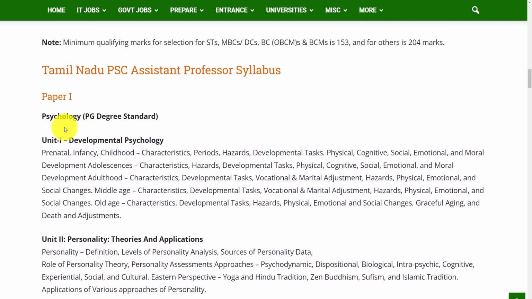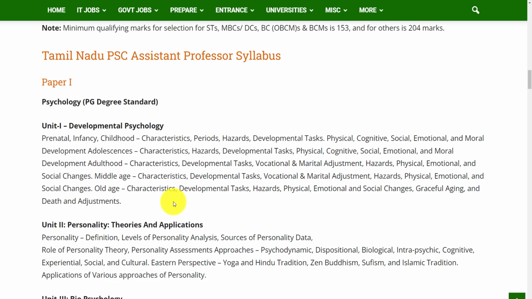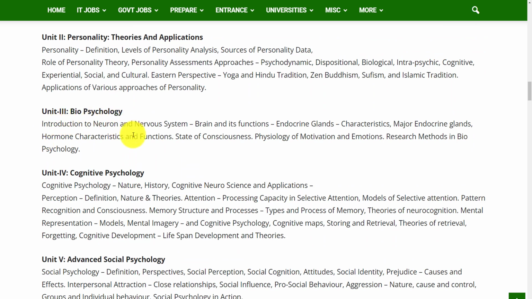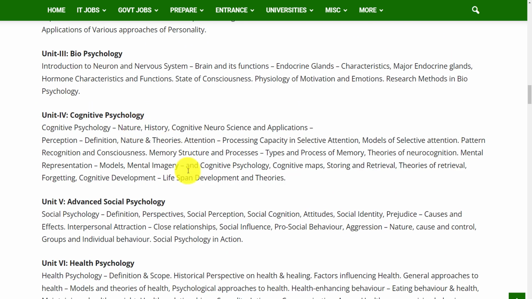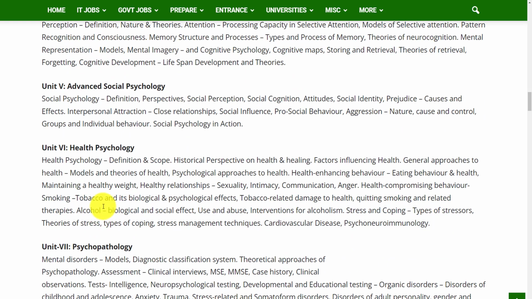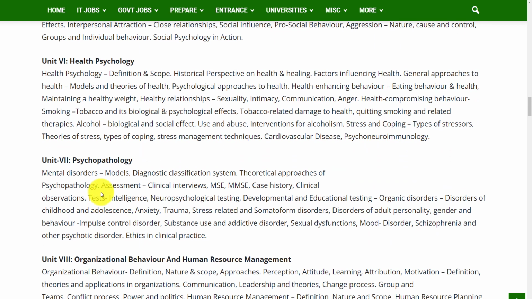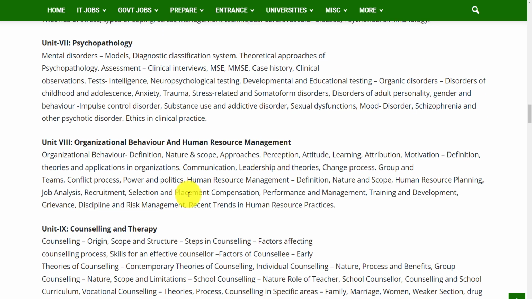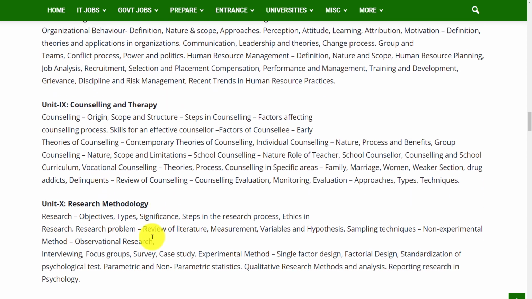In paper 1, as I said above, there will be the psychology subject which is of PG degree standard. Let's see the units in this psychology subject. Unit 1 developmental psychology, Unit 2 personality, Unit 3 biopsychology, Unit 4 cognitive psychology, Unit 5 advanced social psychology, Unit 6 health psychology, Unit 7 psychopathology, Unit 8 organizational behavior and human resource management, Unit 9 counseling and therapy, and